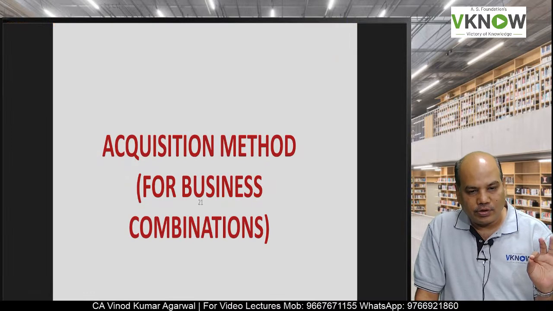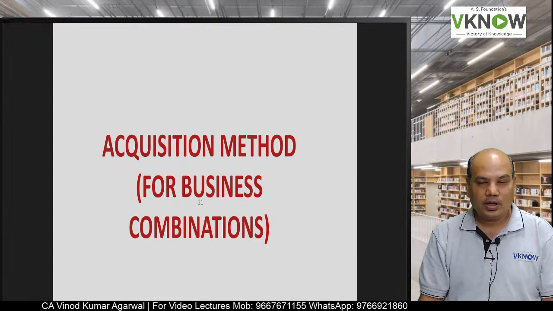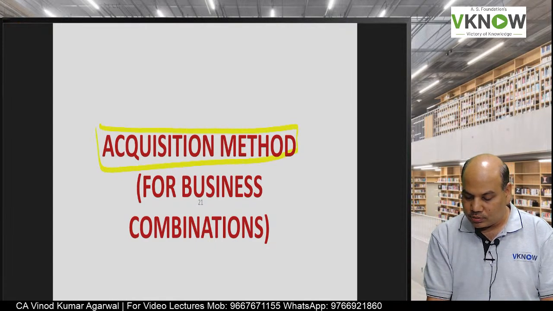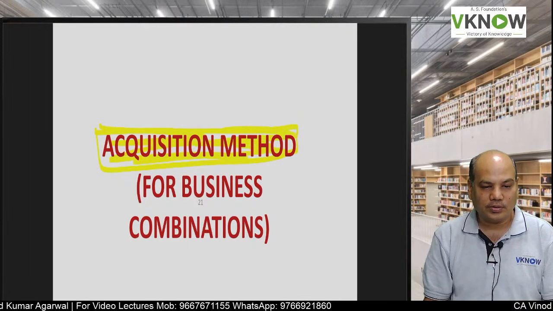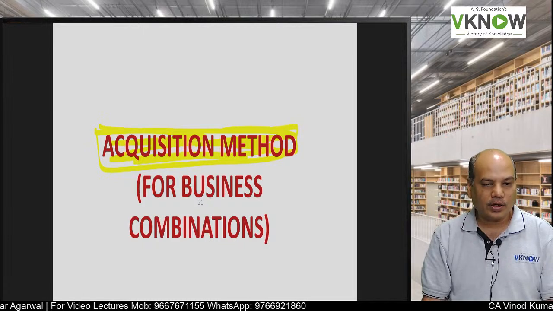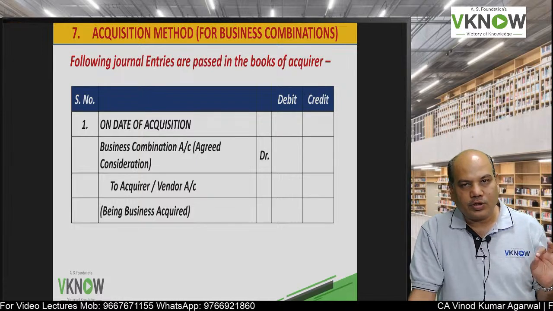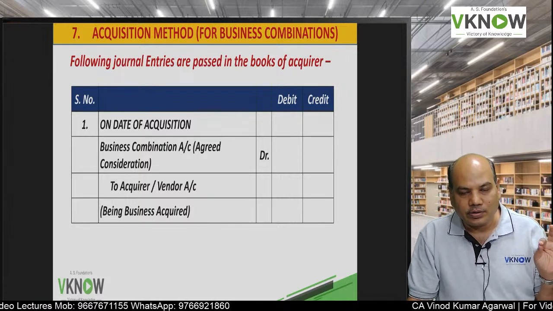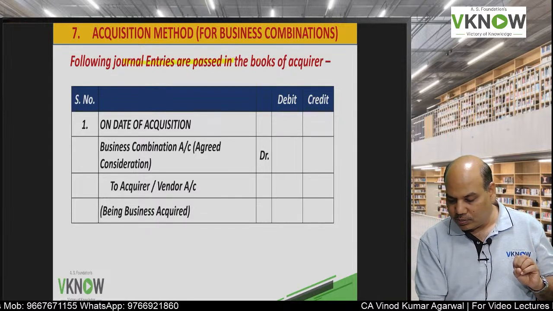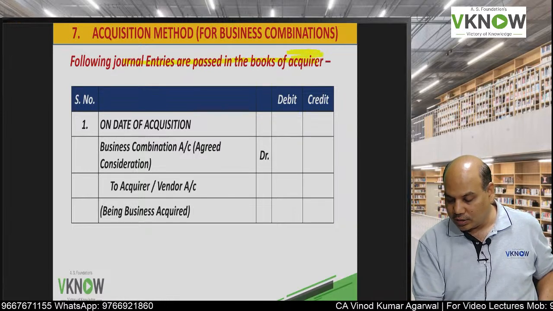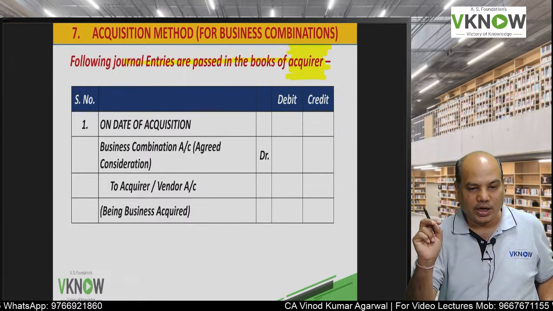So this was about asset acquisition. Our remaining discussion is on business combination. The method of accounting that is used for business combination as per Ind AS 103 is called the acquisition method of accounting. Usually I will first tell you the basic entries that we pass in case of acquisition accounting. The following entries will be passed in the books of the acquirer. This standard deals with accounting in the books of the acquirer.